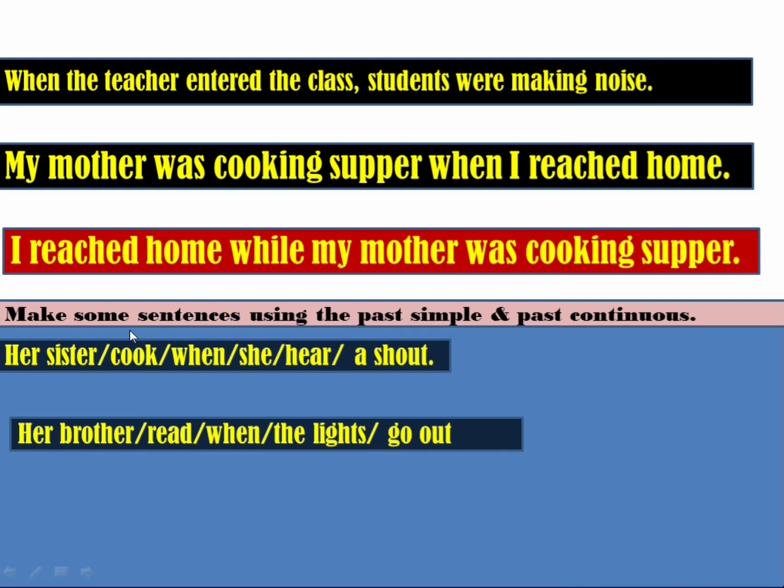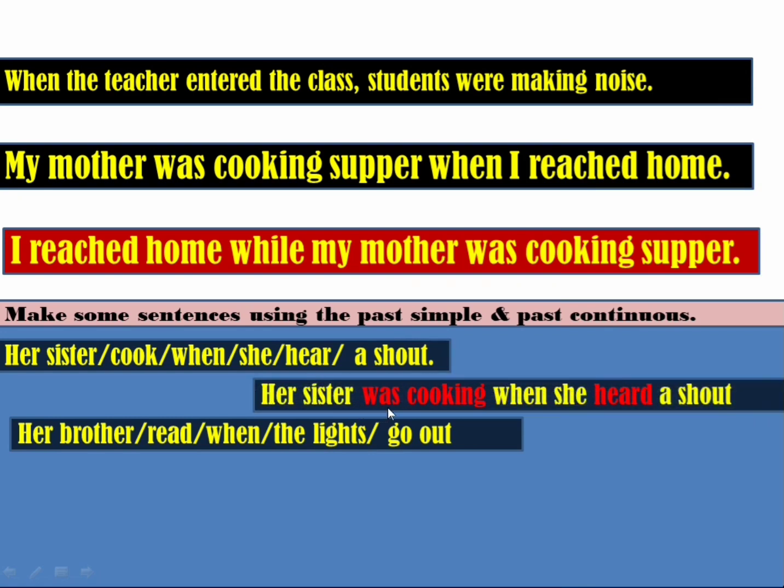Now make some sentences using the past simple and past continuous tense, okay. Her sister cook when she heard a shout. The verb is given in the simple present, okay. We can write here in this way: Her sister was cooking when she heard a shout.